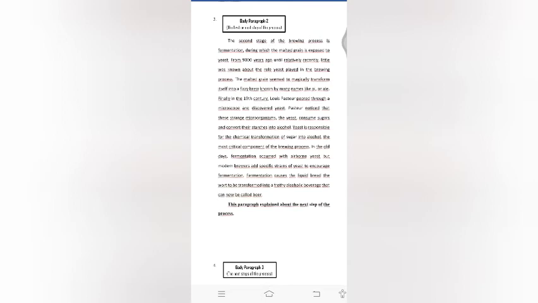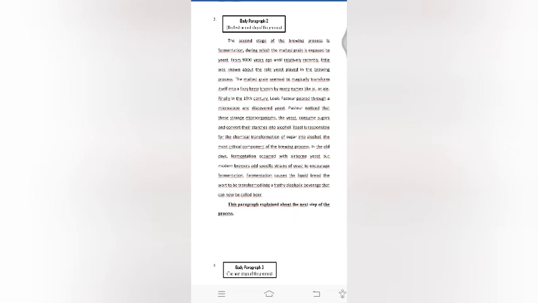Finally, in the 19th century, Louis Pasteur peered through the microscope and discovered yeast. Pasteur noticed that this strange microorganism, the yeast, consumes sugar and converts it into alcohol. Yeast is responsible for the chemical transformation of sugar into alcohol, the most critical component of the brewing process.